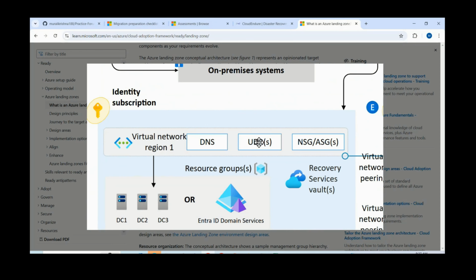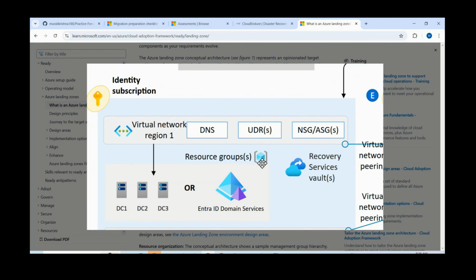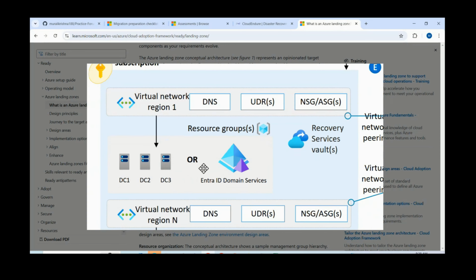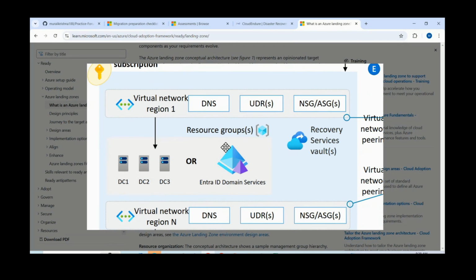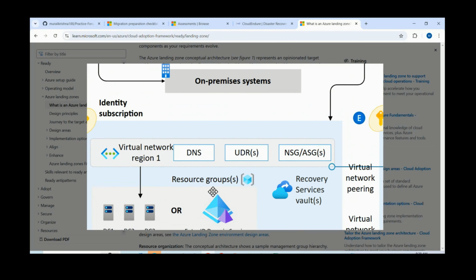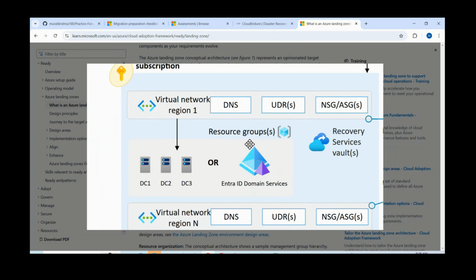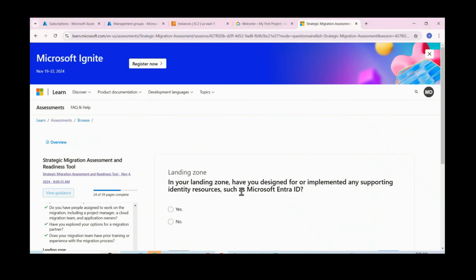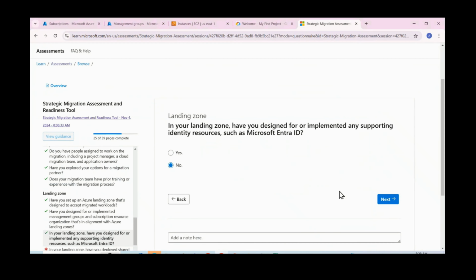Okay. In the same way, the identity subscription. Here we can place Entra ID. Just now we were discussing, right? So have you set up these scenarios? Entra ID means whoever is trying to access your resources should be authenticated, right? So do you have Entra ID? Nothing but Azure Active Directory. Okay. No, let us say so that it will give you some suggestions.